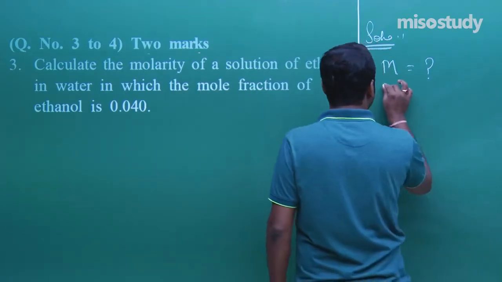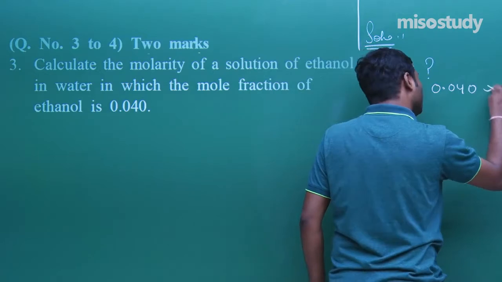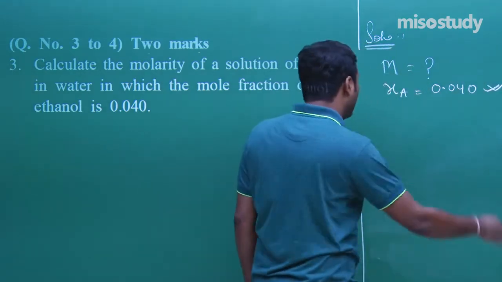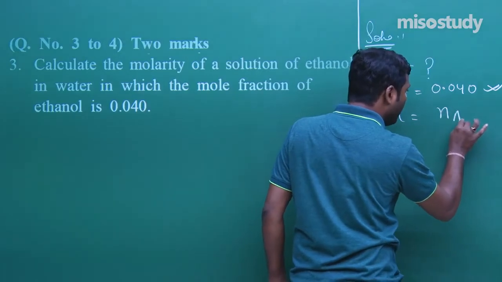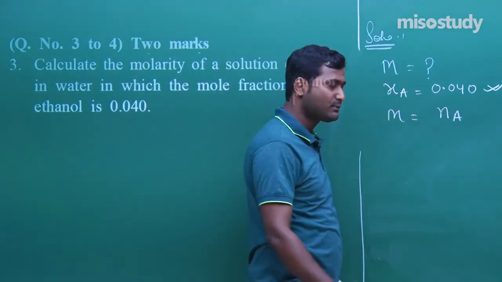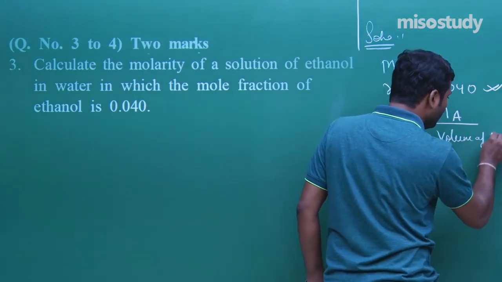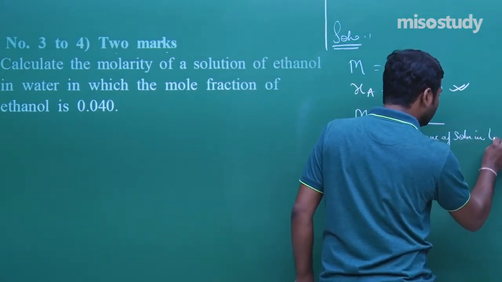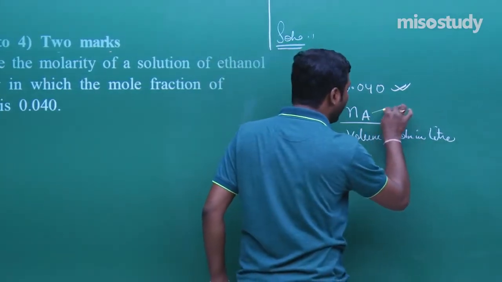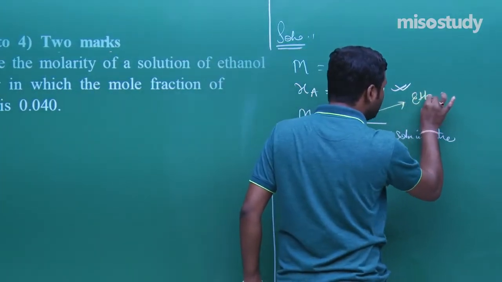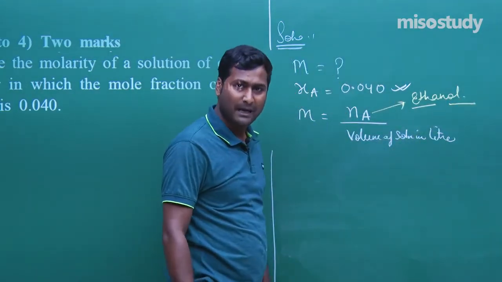Now put here mole fraction of ethanol here is 0.040. Clear? Now what is the formula of molarity? That is number of moles of solute upon volume of solution in liter. Am I right? Yes, sir. That is, we need to find the number of moles of ethanol. Yes, sir. That is the prime concern.